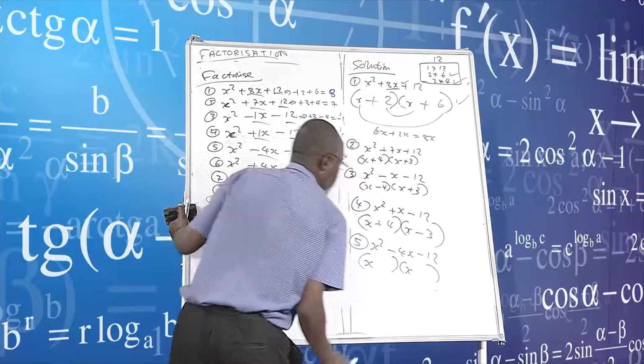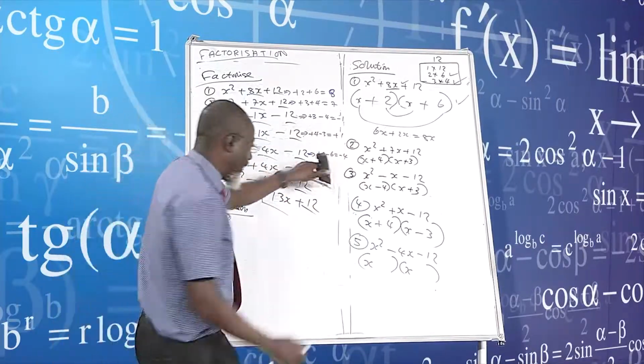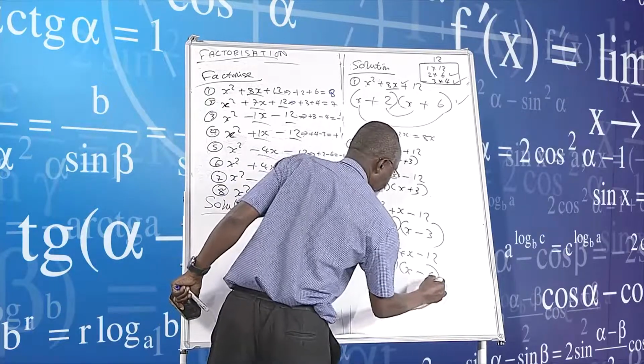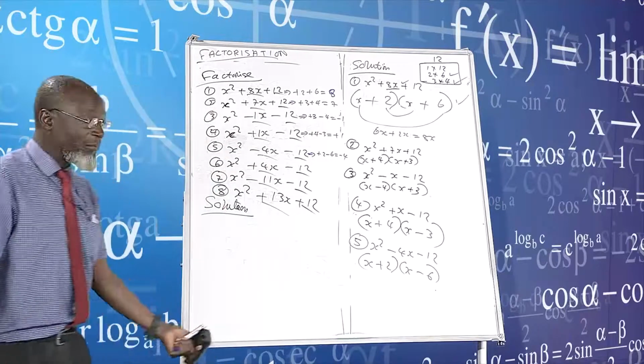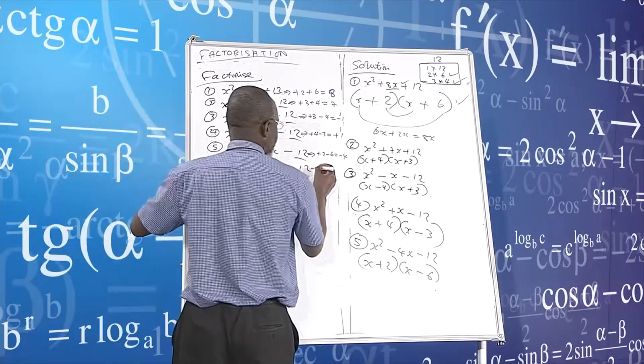X and the x, right? I've already put the solution there. Plus 2. Minus 6. And a minus, negative. And then again, the next one, number 6.